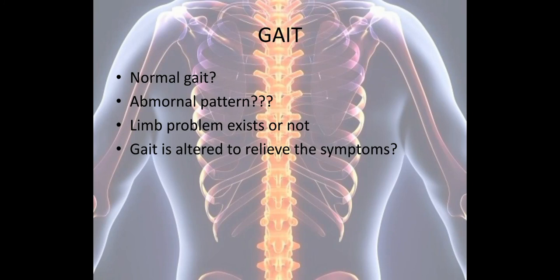And gait is altered to relieve the symptoms. Sometimes when the patient is experiencing pain, he will try to change his gait cycle and use some kind of trick movement, which will relieve the symptoms, so he can walk pain free.